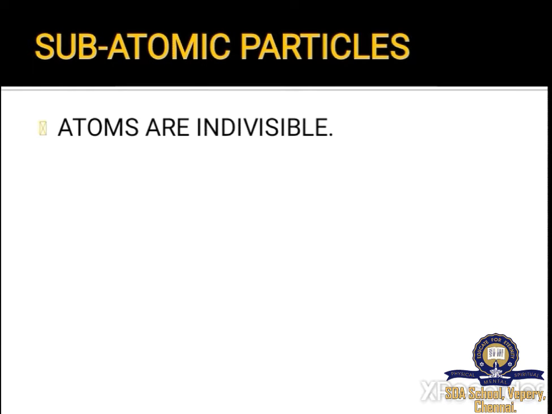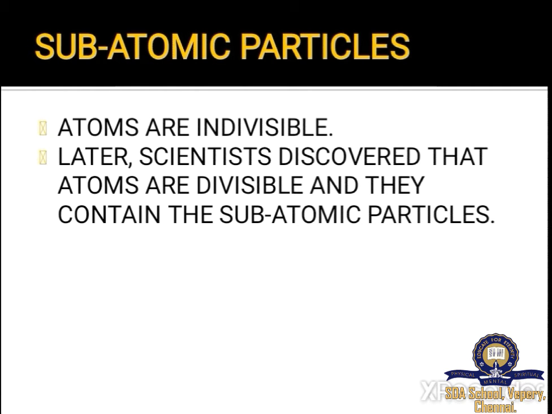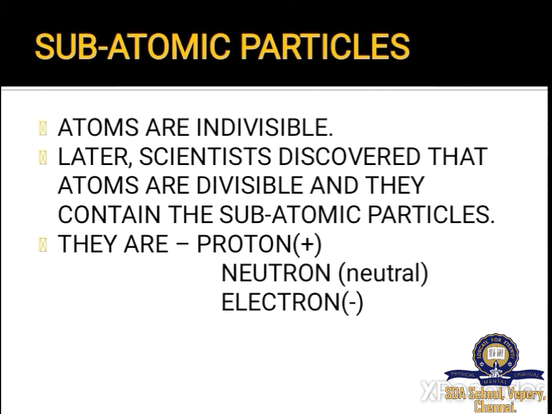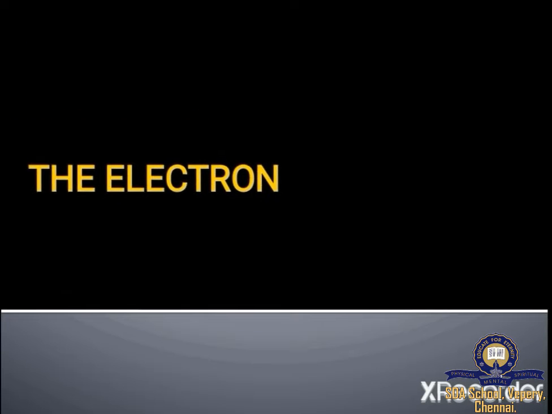According to Acharya Kanath, the Greek philosophers and John Dalton, the atom is an indivisible entity. Later, the scientists discovered that atoms are divisible and they contain subatomic particles. The subatomic particles are the particles that are found inside an atom. They are proton, neutron and electron. Here, proton has positive charge, neutron is neutral and electron has negative charge. Now we are going to see electrons in detail.